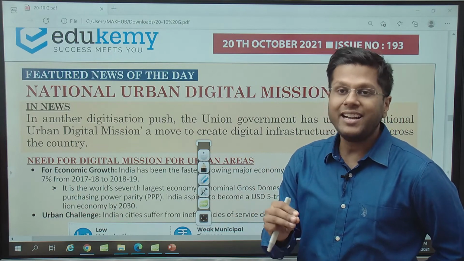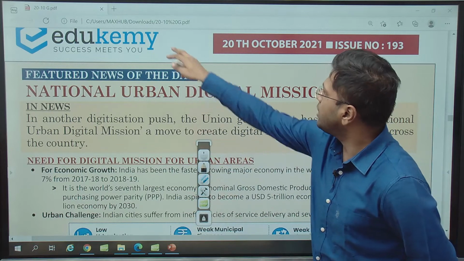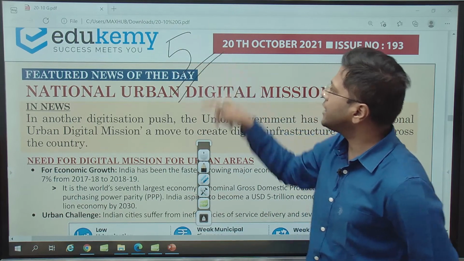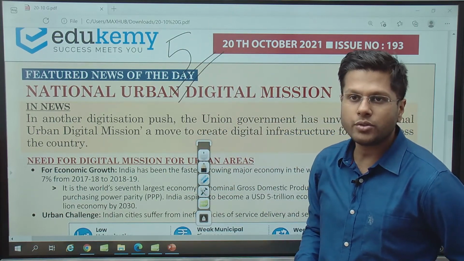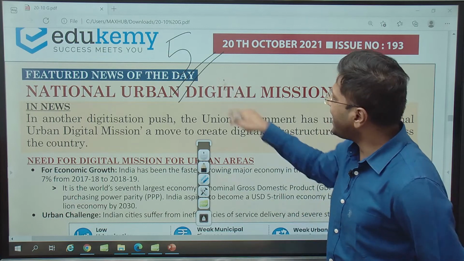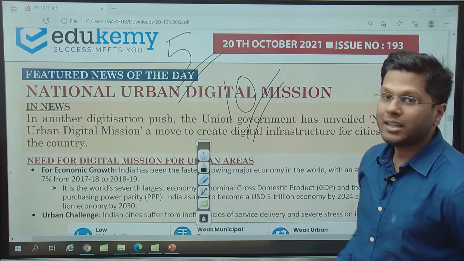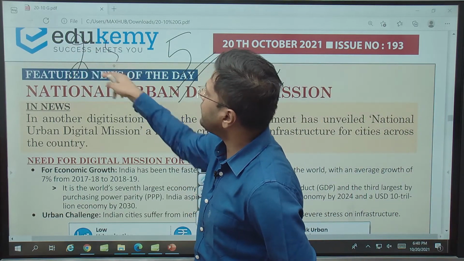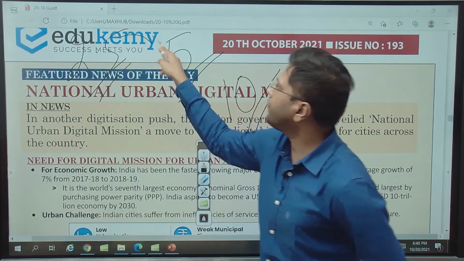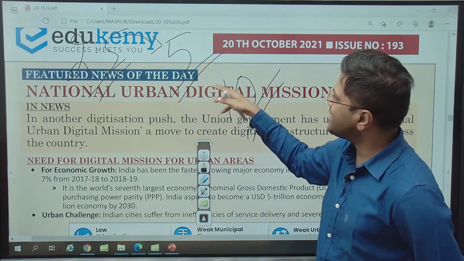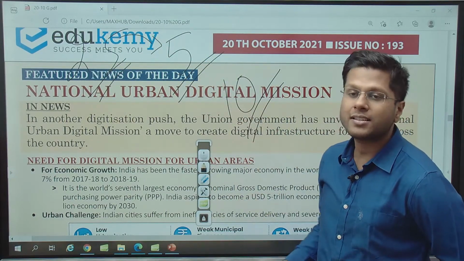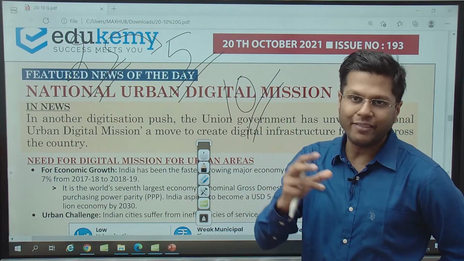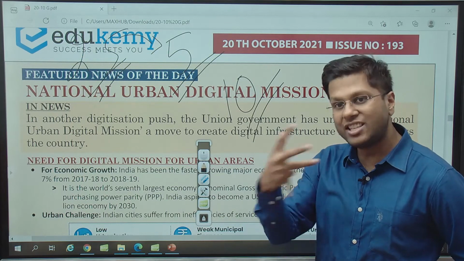In between that, India has had its policy declaration that India will be a $5 trillion economy by the year 2024-2025, and a $10 trillion economy by the year 2030. Right now we are somewhere around a $2.5 trillion economy. 2.5 to 5. If we want to cover this space in such a short time, we have to be very fast. And urban India is the driver. Urban India is the engine for it.